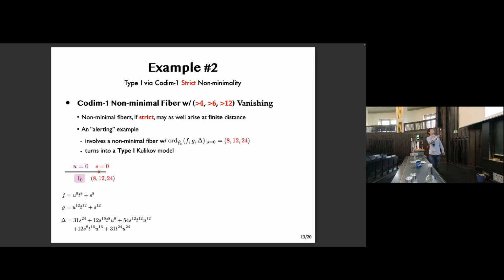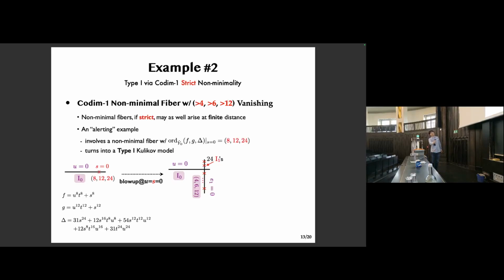We again start by checking at s equals 0 of the model that the vanishing order triple is 8, 12, 24, so it is indeed strictly non-minimal. Then by blowing up at this base point, we insert one extra P1 component to the base, and then we observe that the generic fibers over this exceptional P1 are singular. And they are not of I_n type anymore, so we already see that this cannot be a Kulikov-Weierstrass model, so they are not I_n.